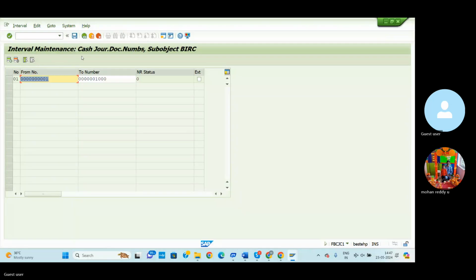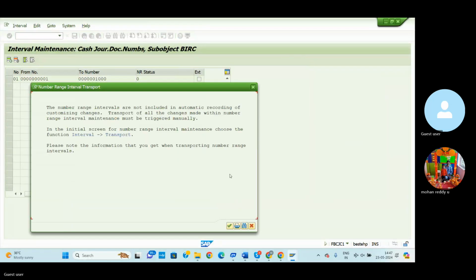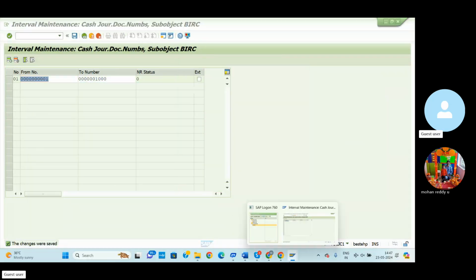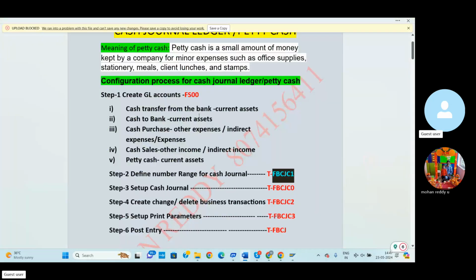Enter and save. Then automatically the changes were made. This is for posting petty cash journal entries. First the GL accounts creation, then for these GL accounts we also need to assign the number range.